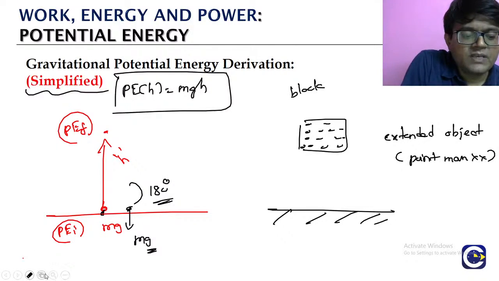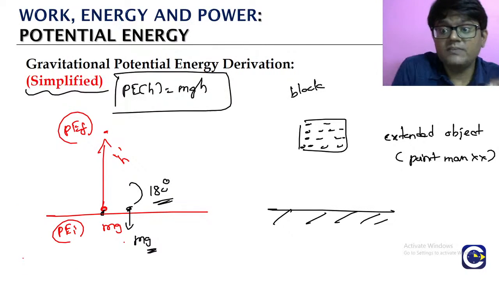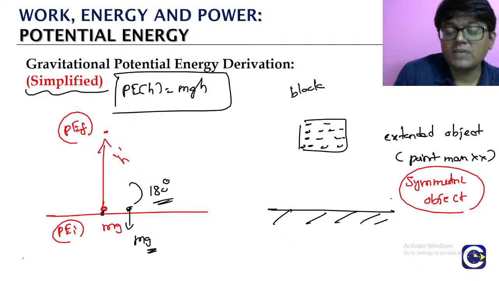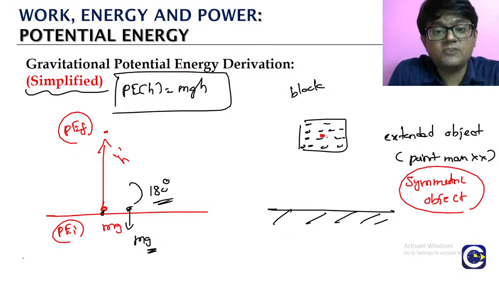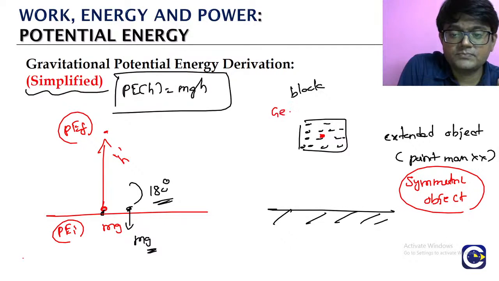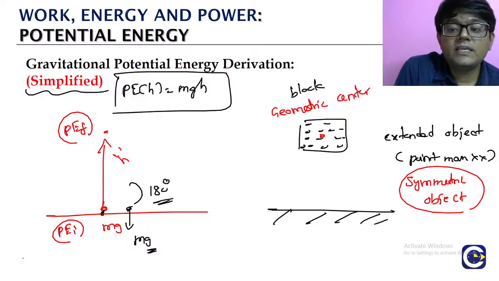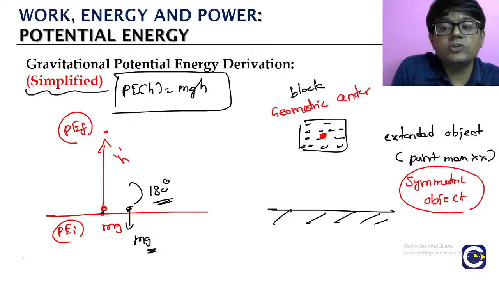So we will have to consider the potential energy by using, if it is a symmetric object, the center of mass. We will discuss the center of mass later. But for symmetric objects, the geometric center is where we assume the potential energy is to be calculated from.